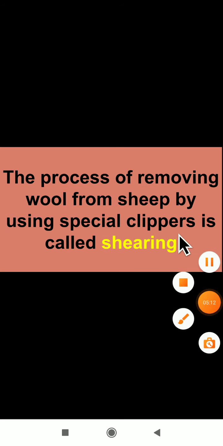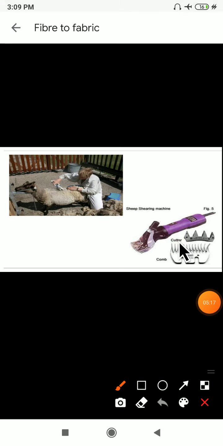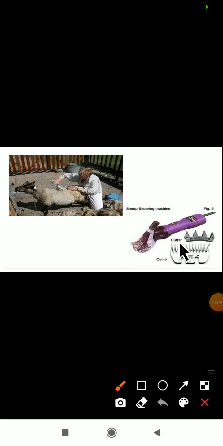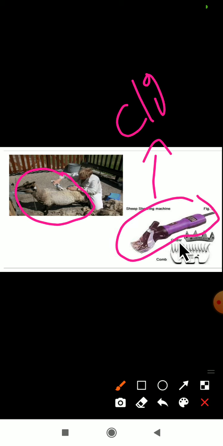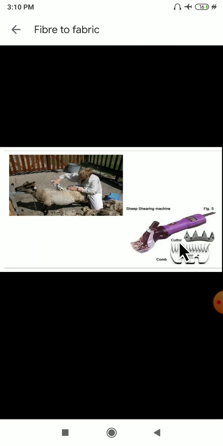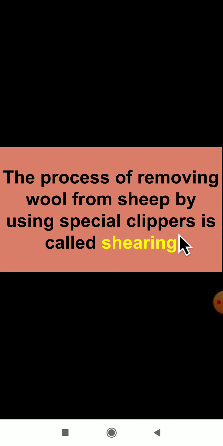What is the meaning of clippers? Here I will show the picture of clippers. Dear students, can you see the picture here? One man is removing the hair of a sheep with the help of this clipper. For this reason we call it clippers. It is a machine, and with its help they remove the hair of a sheep. This is a sheep shearing machine. Shearing is the process of removing wool from a sheep by using special clippers.